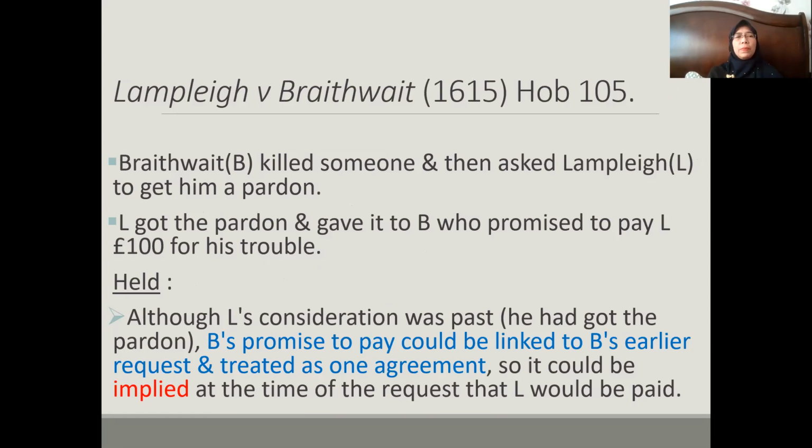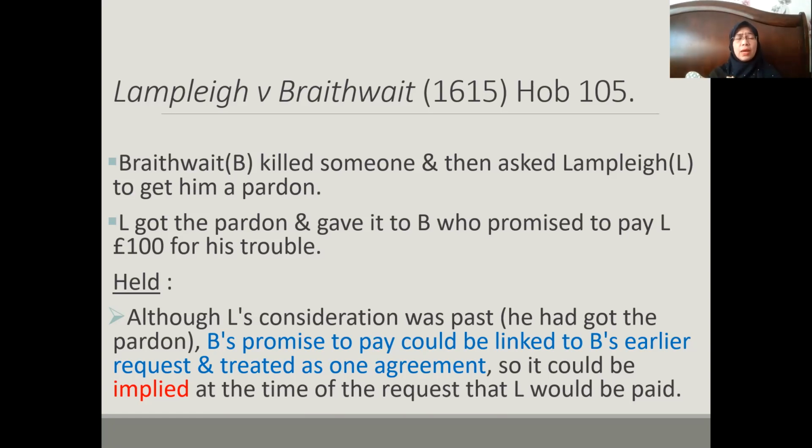Braithwaite killed someone, and then he asked Lampley to get him a pardon. So Lampley got the pardon and gave it to Braithwaite, and Braithwaite promised to pay. "I'll give you £100 for all the trouble to get the pardon on my behalf." But later there was no payment. That's why we have the case here. Lampley is suing Braithwaite.